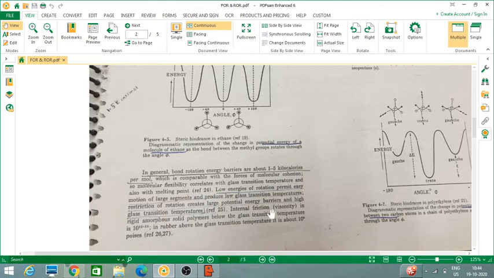So internal friction viscosity in rigid amorphous solid polymers below the Tg is very high, and in rubber above the glass transition temperature it is about so many poises.